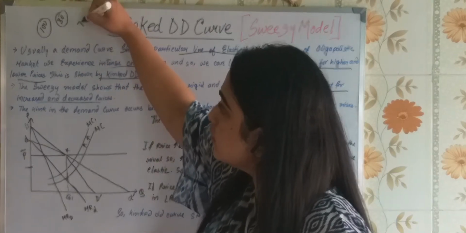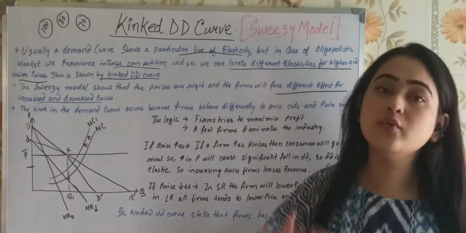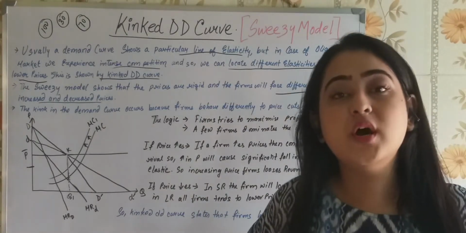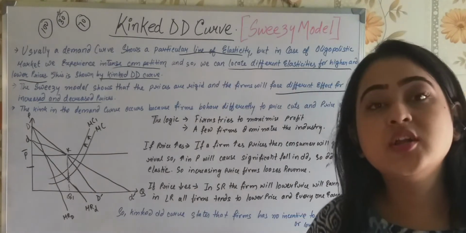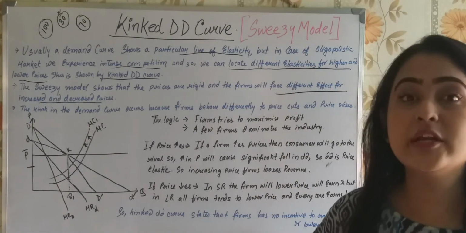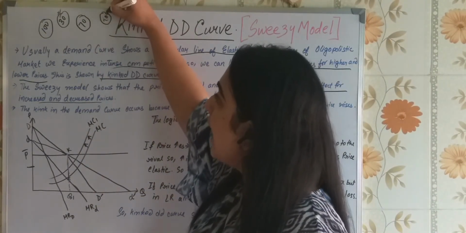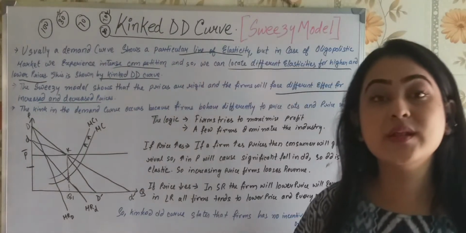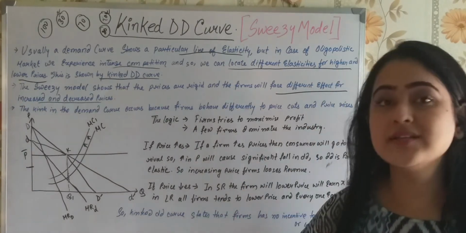So if you are selling anything above 70, you are earning profit. Earlier, these firms used to sell at 100 rupees, with 30 rupees of profit. Now, as an individual firm, you thought that instead of taking 30 rupees of profit, I will take 20 rupees of profit and sell all the books at 80 rupees, and my customers will increase, so my profit will actually increase. This is the strategy you had.